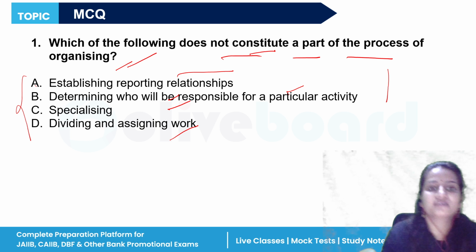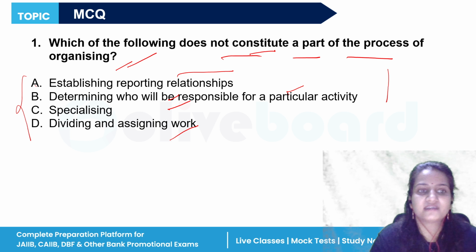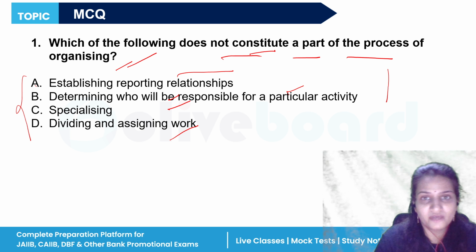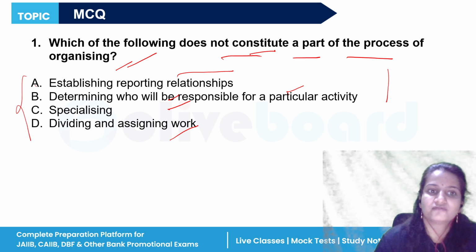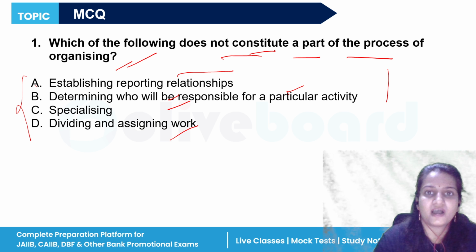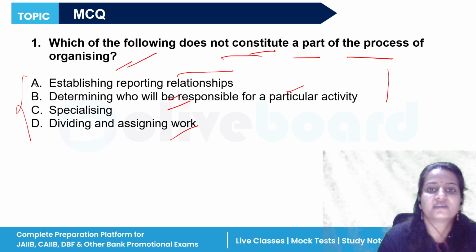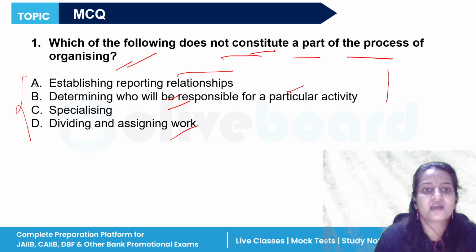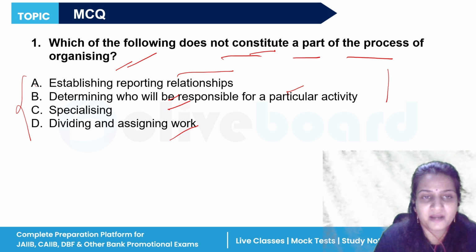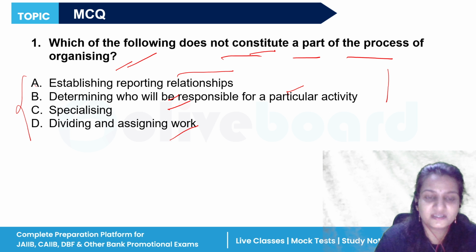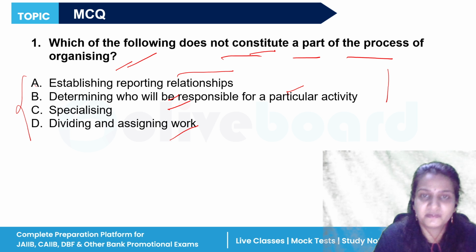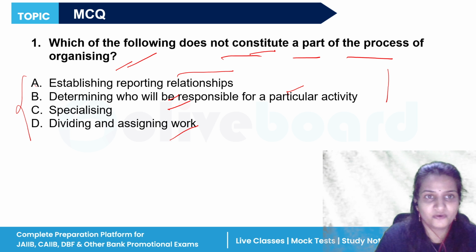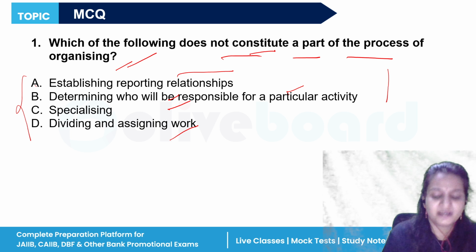Before that, what is organizing? See, organizing simply means you have to allocate the resources, divide the departments, and distribute the employees in their particular departments. Similar groups of departments are created in organizing, and according to those departments the employees are allotted. For example, suppose there are four departments, like the product department, marketing department, and sales department.